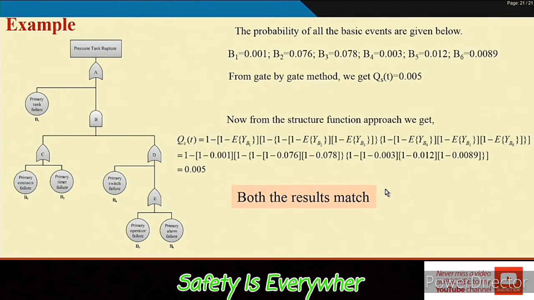You see, using the get-by-get method, when we computed, we found this. Now using the structure function, the expected value is the probability value, and we are also finding the same probability. So it will match when it is a small fault tree. You can develop a similar kind of fault tree and compare the things, but for a large fault tree you should actually go for programs.